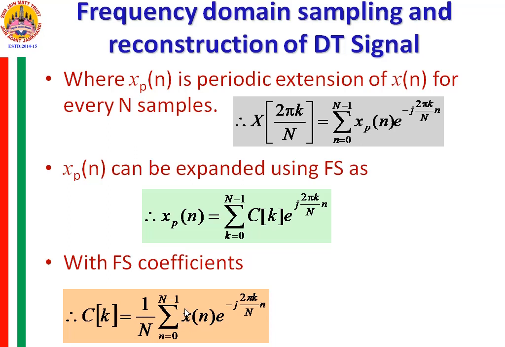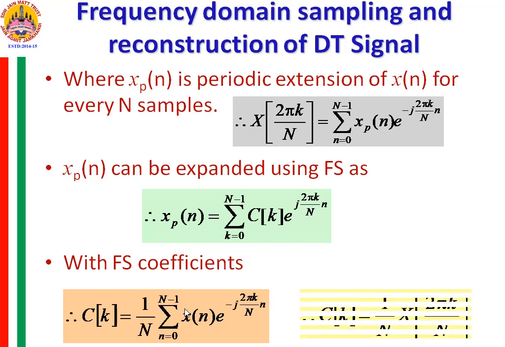This is xp of n only. So I can just replace this part here with X of 2 pi k by N. Then you get the relationship between the DTFS and this sampled Fourier transform as Ck is equal to 1 by capital N X of 2 pi k by N.